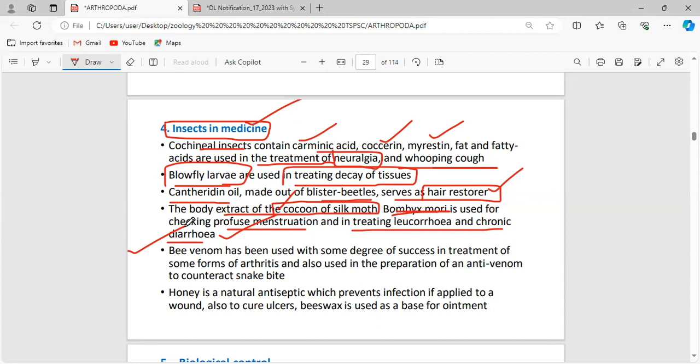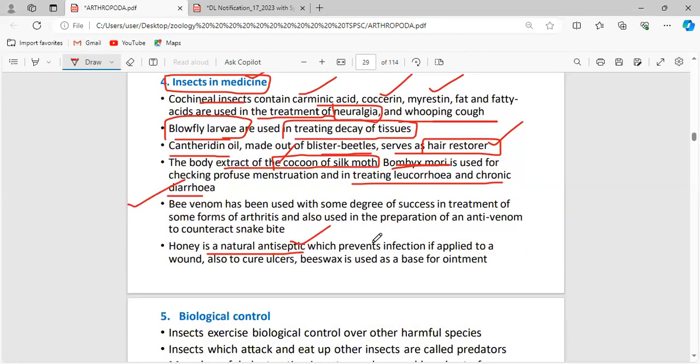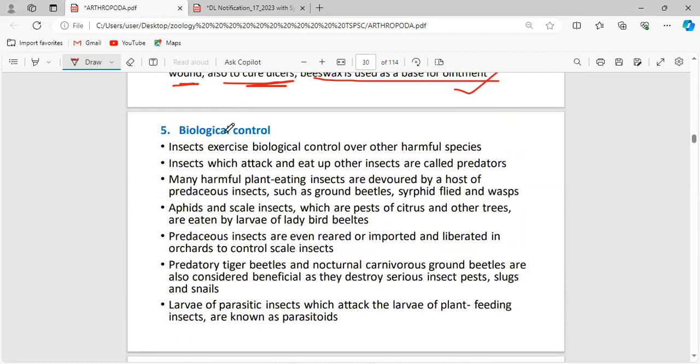Also in the preparation of antivenom to counteract snake bites. So to counteract the snake bite, some antivenom is also seen in the bee. In honey, there are also some antivenom properties to counteract the snake bite. So honey has some economic importance. Honey is also a natural antiseptic which prevents infection when applied to a wound, and also cures ulcers. Beeswax is used as a base for ointment. Okay, this is about the role of insects in medicine. Now, biological control.